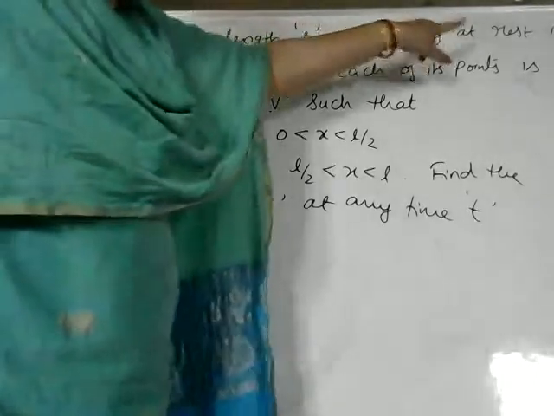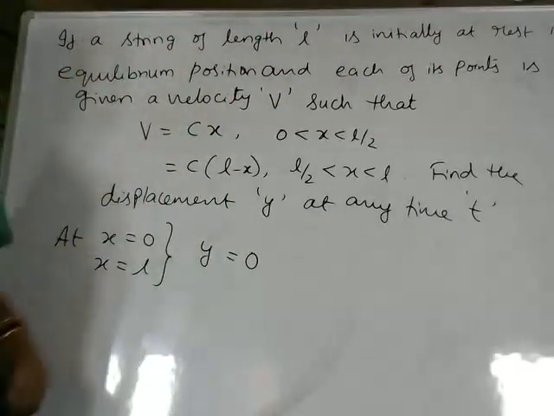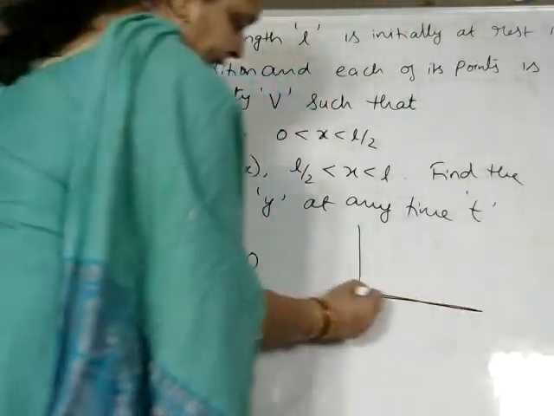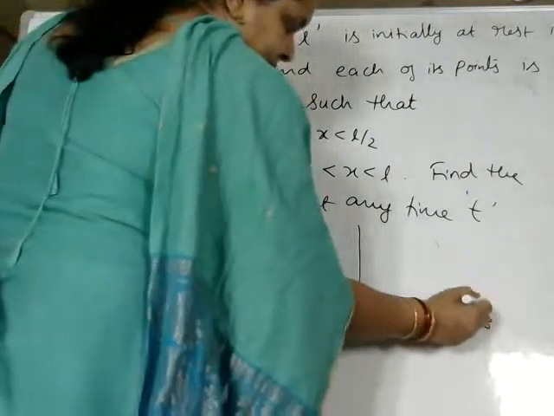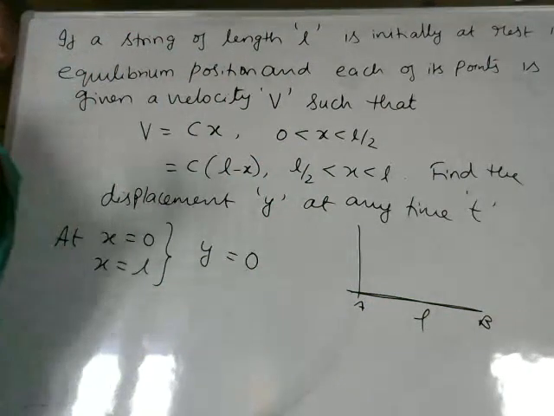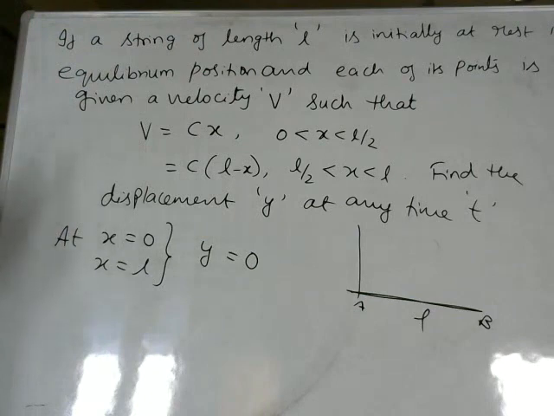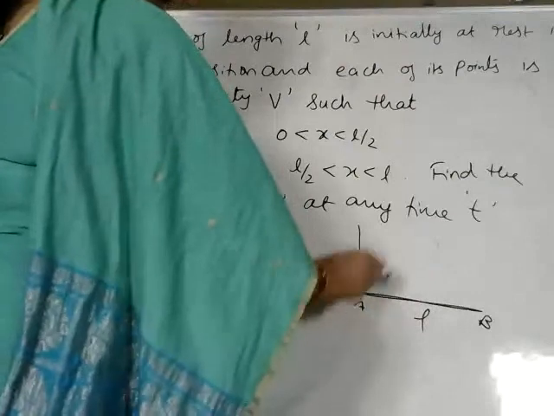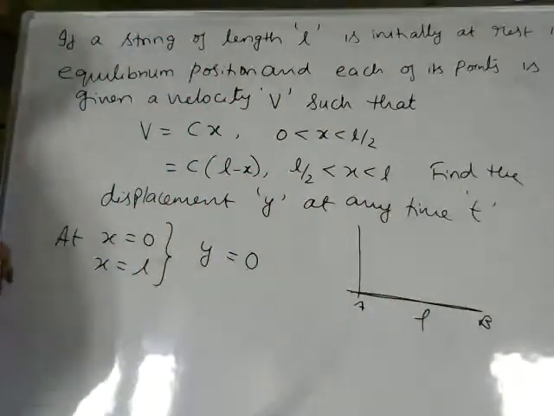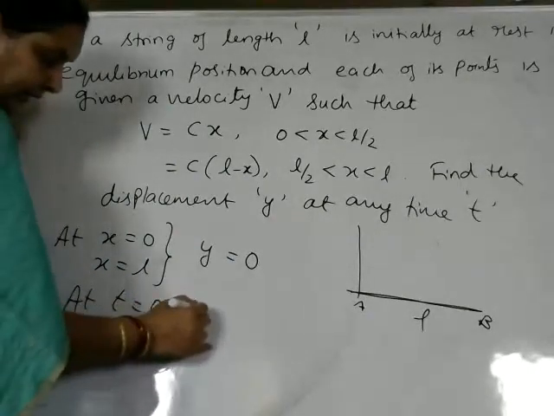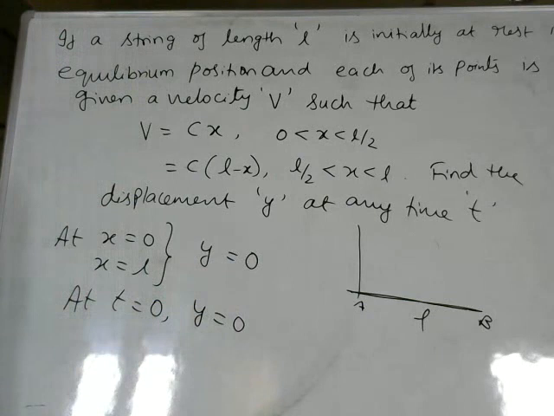It is initially at rest in equilibrium position. What is the meaning of that? The string is at rest like this. This is A and this is B. The string is like this. It is not having any movement. It is just fixed and kept like this without any movement. Means initially the string is at rest. It is not having any displacement. That condition we write over here. So at t is equal to 0, the value of the displacement is also equal to 0.